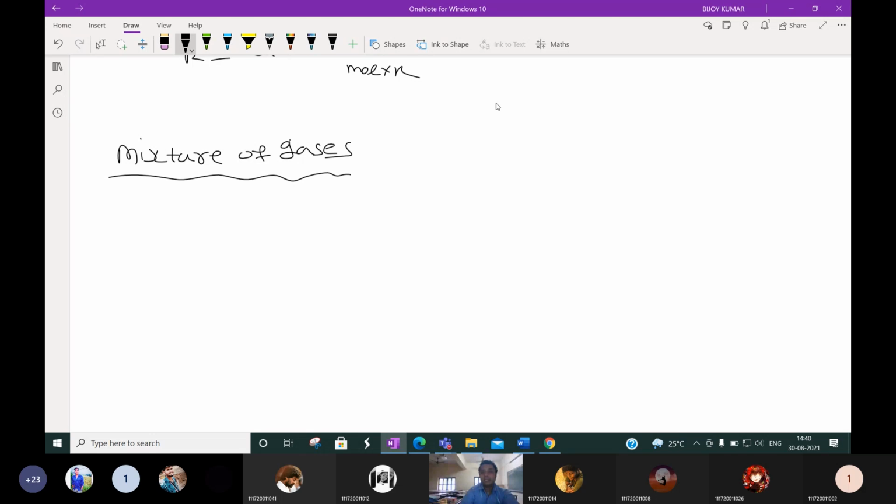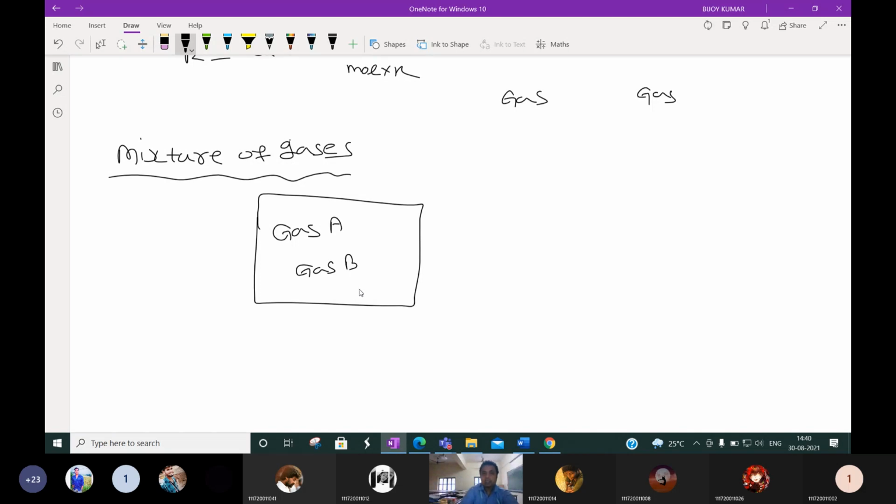So till now what we discussed is that a certain gas is there, another gas is there. What should be the property and what is the relationship between them? Okay, the ideal gas law. Now suppose a mixture of gases is there. Suppose in a container, certain gas A, gas B and gas C. 3 gases are there. Okay, is it possible to keep 3 gases in a container or not?